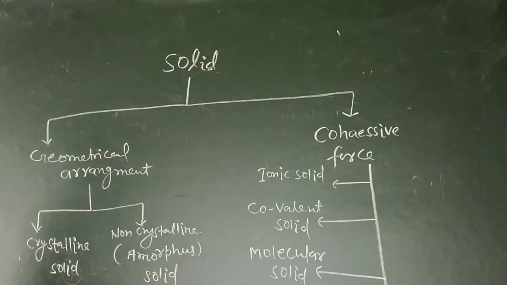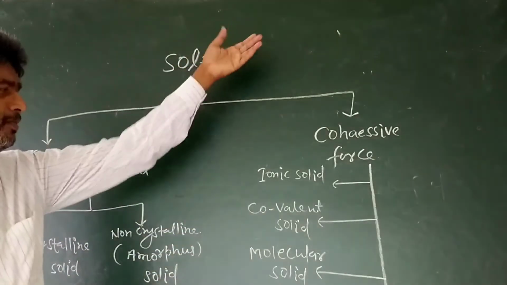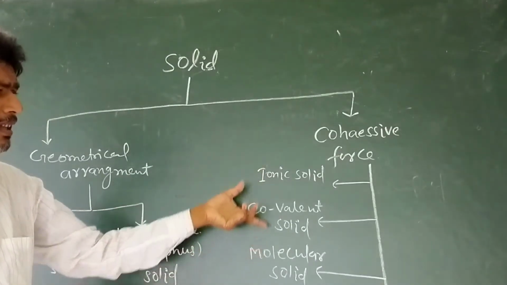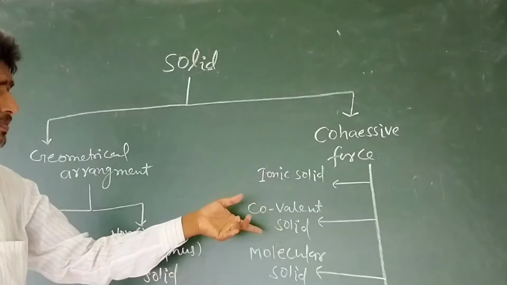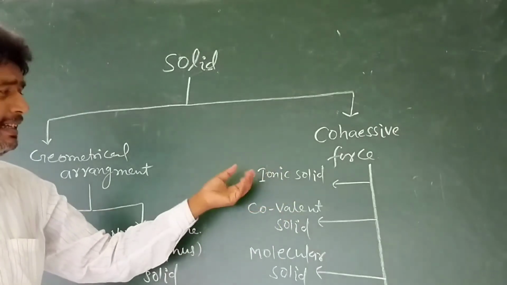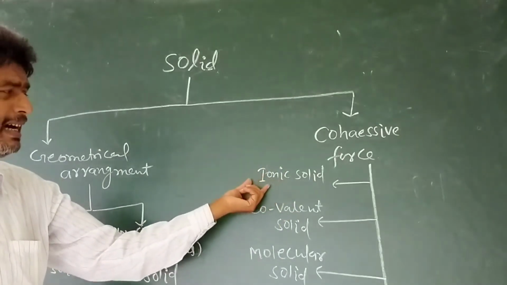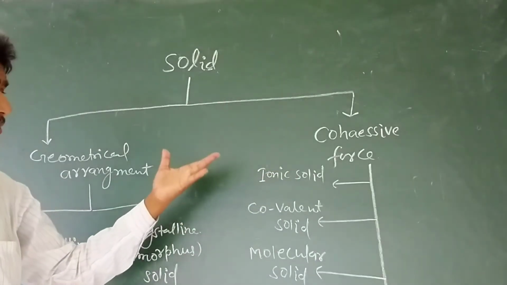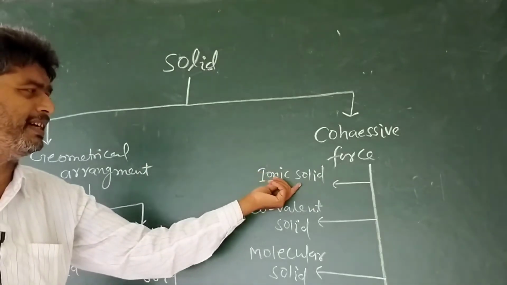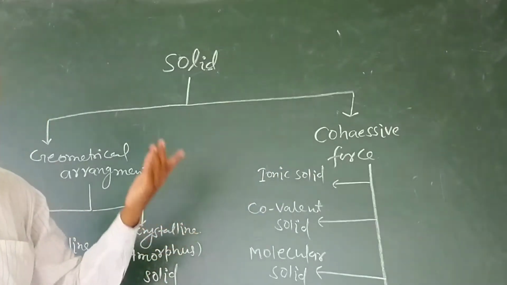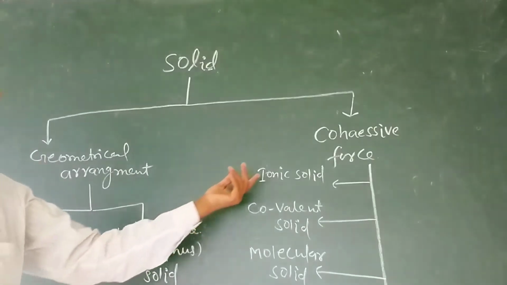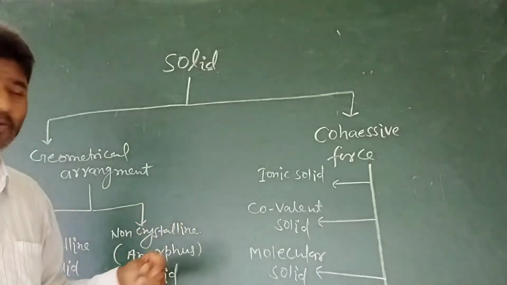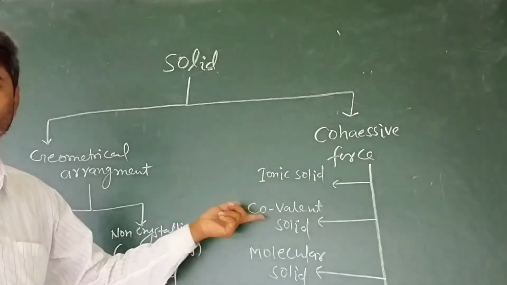Now pay your individual attention to the four types of solid which have been decided on the basis of cohesive force. Ionic solid is composed of cation and anion. Strong electrostatic force of attraction exists between cation and anion. All salts are examples of ionic solid. Covalent solid is also known as atomic solid.